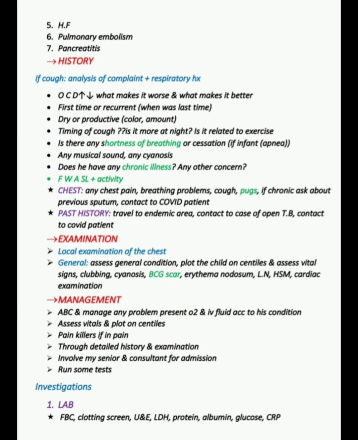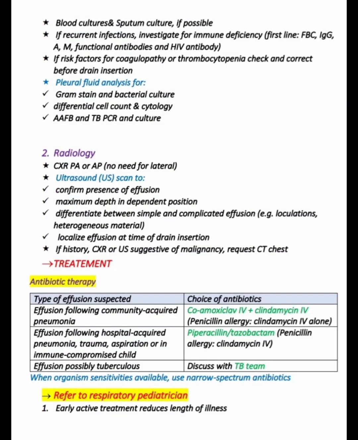Number 1 is lab. We do the full blood count, clotting screen, urea and electrolytes, LDH, protein, albumin, glucose, CRP, culture and sputum culture if possible. If recurrent infections, investigate for immunodeficiency. First line is full blood count, immunoglobulin G, A, M, functional antibodies and HIV antibody. If risk factors for coagulopathy or thrombocytopenia, check and correct before drain insertion.